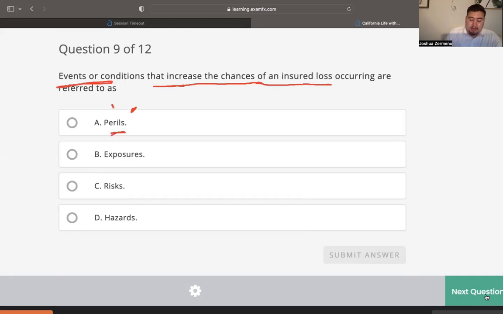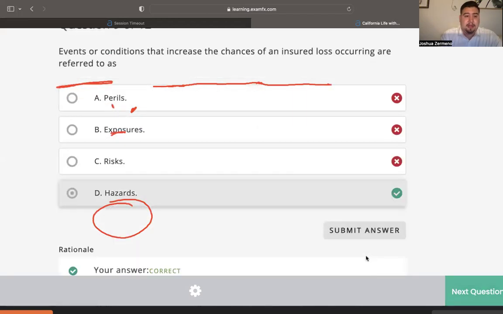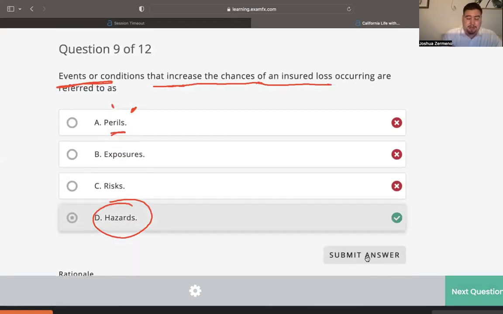So because of that, the best answer would have to be the letter D. Okay, and let's see if that's the correct answer. That is correct. Okay, the correct answer is hazards.